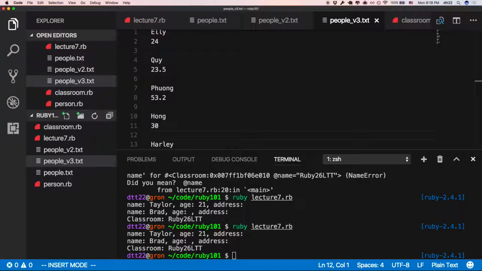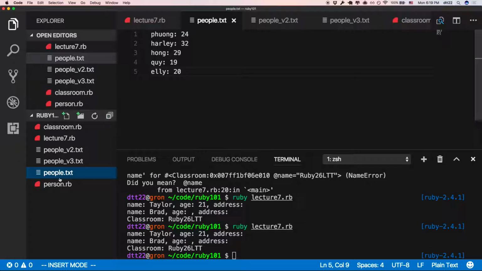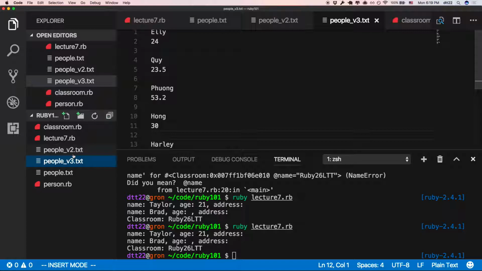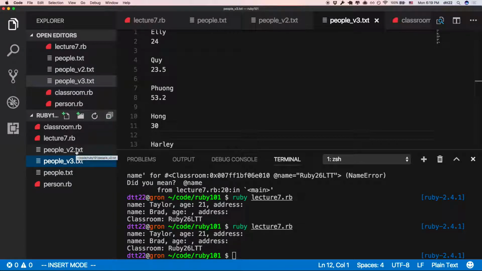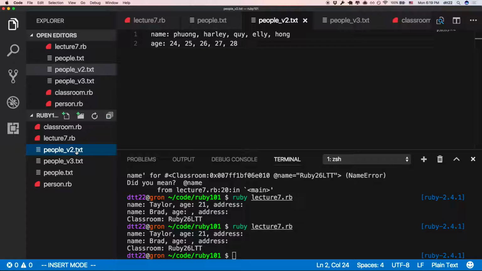What do you like? Which way do you think is the best? That way? This way? Okay. Great. You like it, there's nothing wrong. Just think about if I have asked you to write Ruby and read this and turn it into real people, which format do you choose?